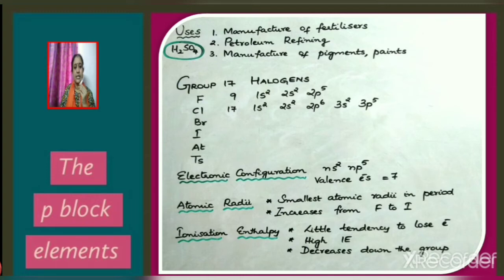It is because they show very little tendency to lose an electron. Since they have ns2np5 outer electronic configuration, and since they have 7 valence electrons, halogens will show a tendency to gain 1 electron to get octet configuration. So the tendency to lose electrons will be very much less, and hence they have very high ionization enthalpies. Now how does ionization enthalpy vary down the group? It decreases down the group.